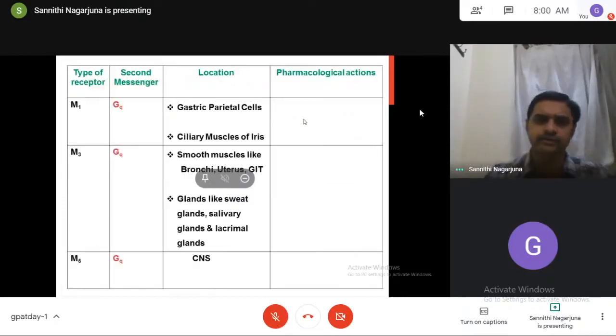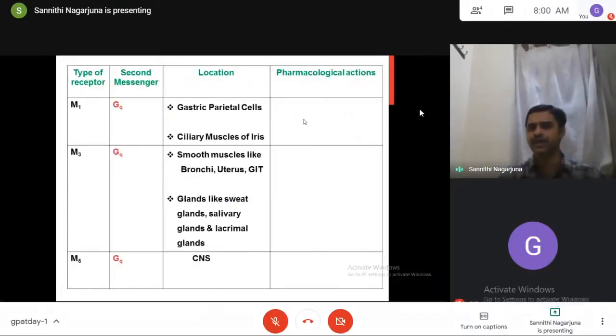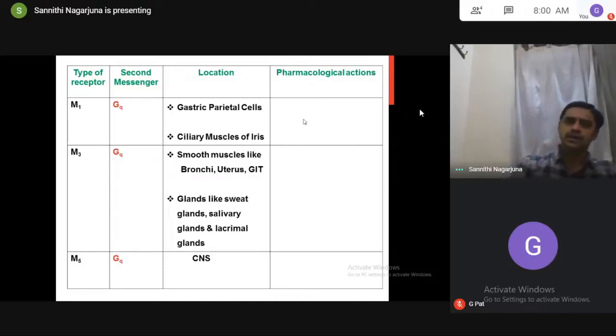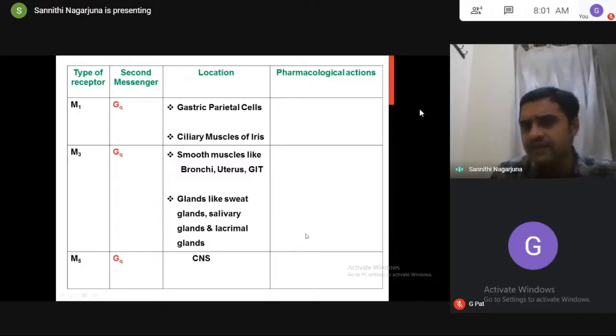Now here I'm giving the information: the receptor, the second messenger, and the location of the receptors. Based on this, can you write the pharmacological actions? The actions of what? The ligand.